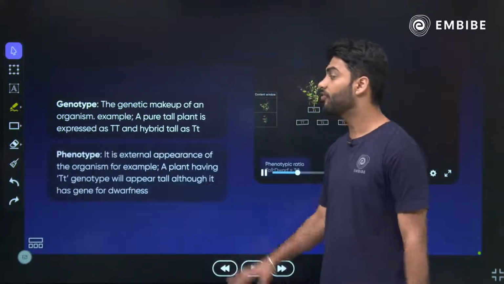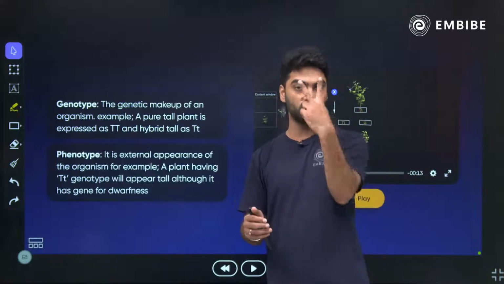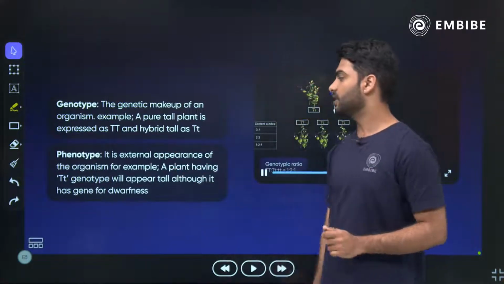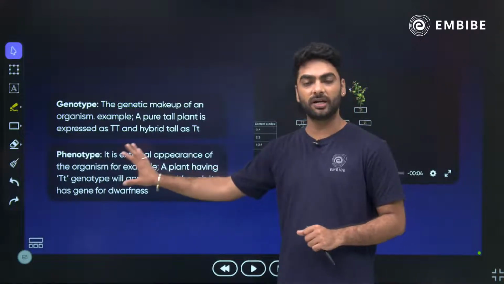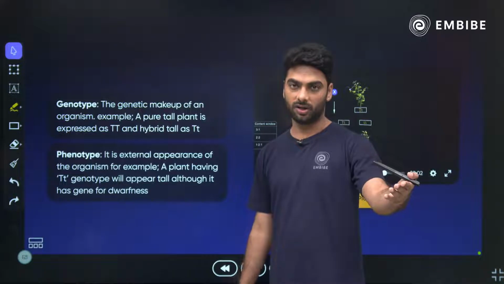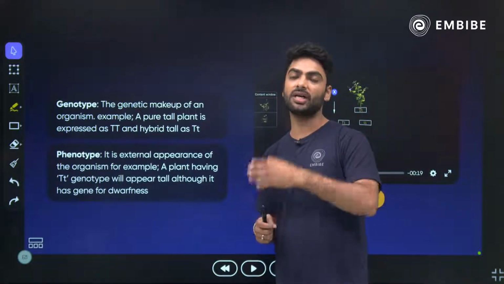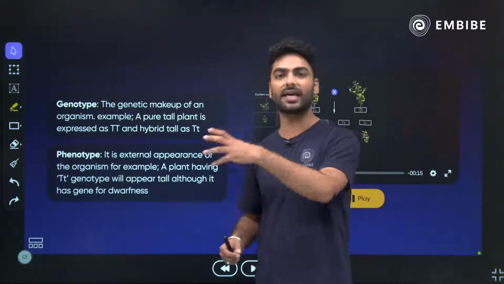Similarly, we have got phenotype, which is the external appearance. Whatever you are able to see in an organism is nothing but the phenotype. So it is the external appearance of the organism. Like a plant having genotype capital T, small t will appear as tall, right? What is appearing is tall, but the genetic combination is hybrid tall. So what you are seeing is phenotype, what is genetic is genotype.